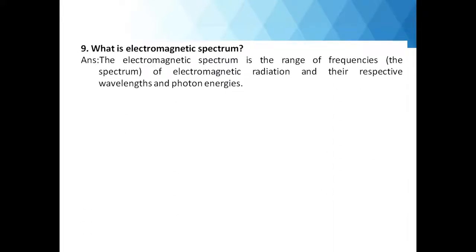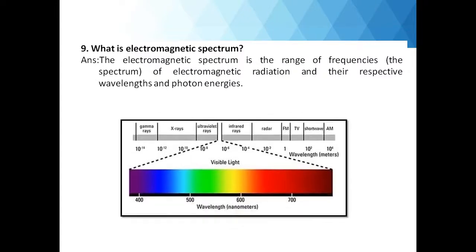The electromagnetic spectrum is the range of frequencies of electromagnetic radiation and their respective wavelengths and photon energies. So let us see the various radiations. As you can see, gamma rays, X-rays, then UV rays, infrared rays, radar rays, then frequency in megahertz, which is used for FM, then rays used for your television, then short wave.